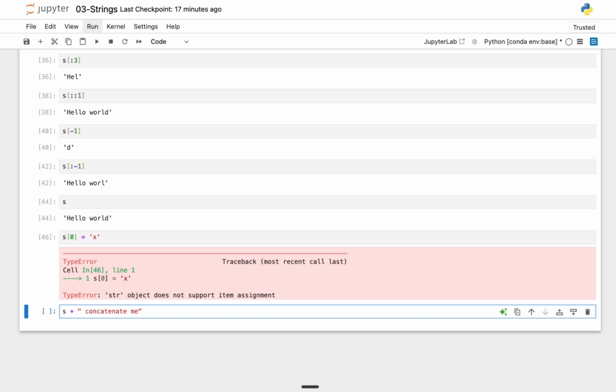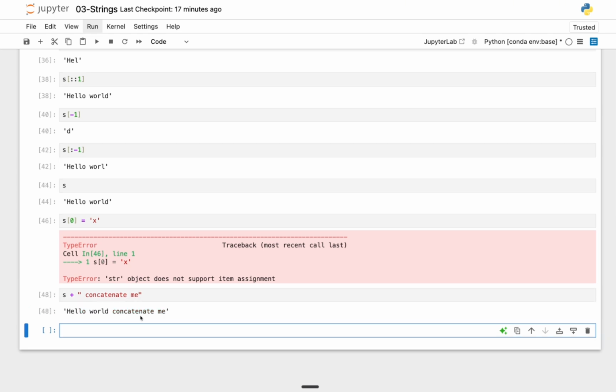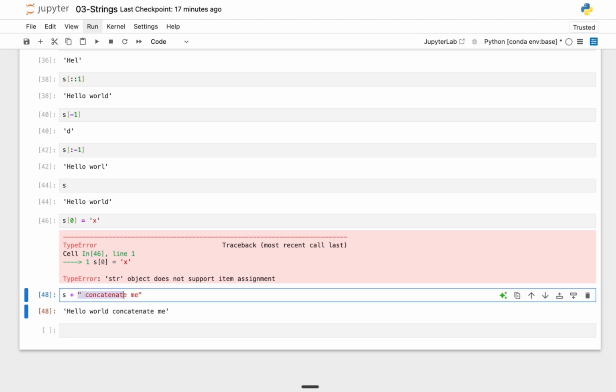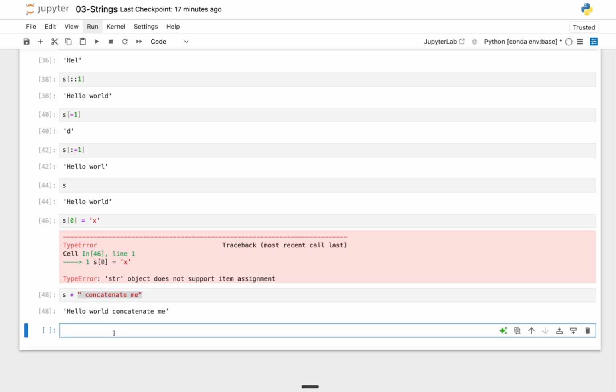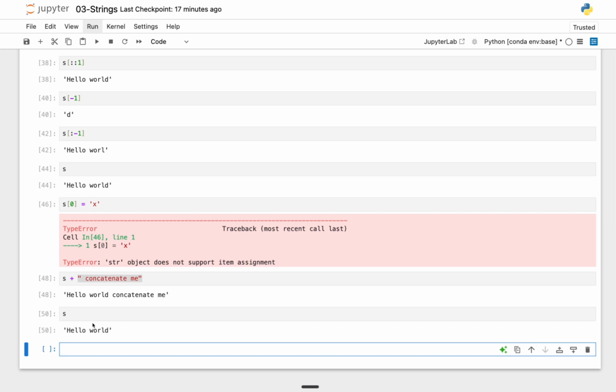Concatenate in Python means that you are adding up values together. If I run this cell, you're going to see we now have hello world concatenate me. It joins s and the string that we specified. It's very important to know that if I go ahead to check, s is still hello world because we have not changed the value. So let's say we want to change the value.